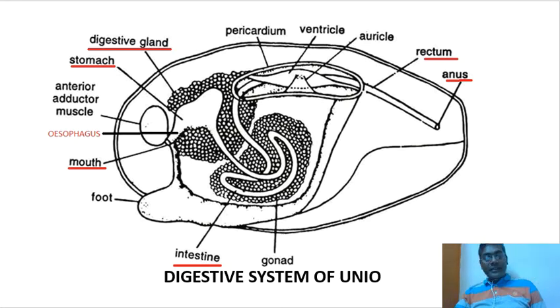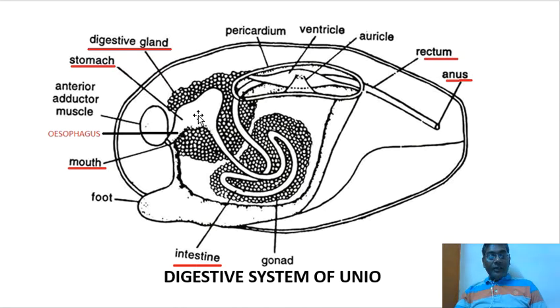The crystalline style is a transparent, solid, gelatinous and flexible rod-like structure being secreted by the cells of the stomach itself, which is not present in this diagram. The crystalline style has a matrix of protein. It contains mucus and carbohydrate splitting amylase and glycogenase. The amylase is condensed over the protein molecules.